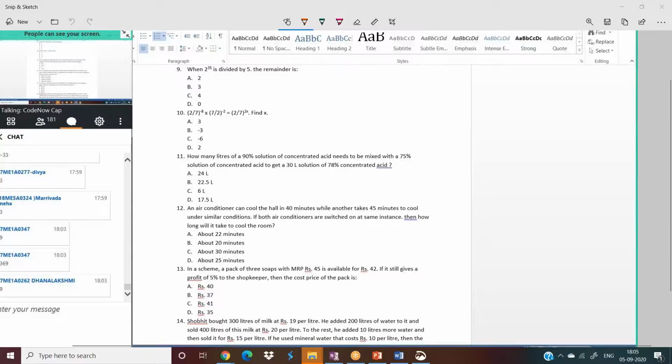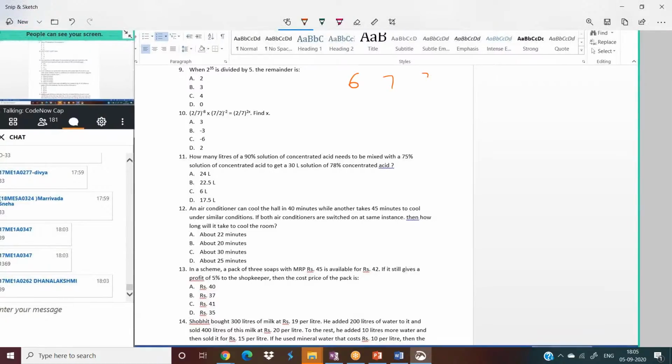Consider 6, 7, 8, 9, 10, 11, 12, 13, 14, 15. Divide these numbers by 5 and find the remainders. I'll write all these remainders in blue color. When you divide 6 by 5, the remainder will be 1, 2, 3, 4, 0, and it repeats.